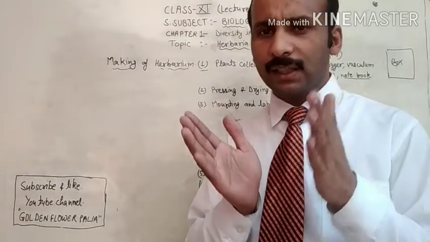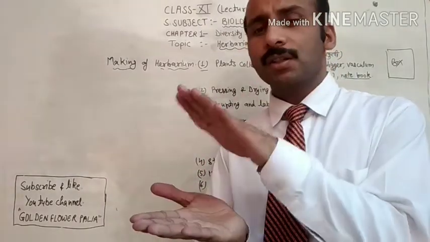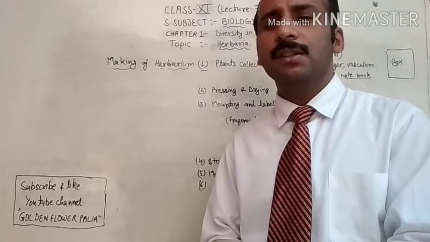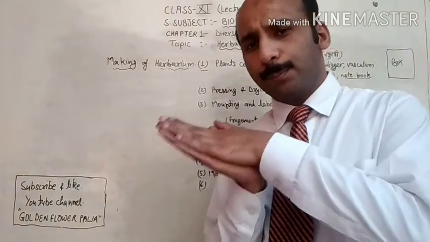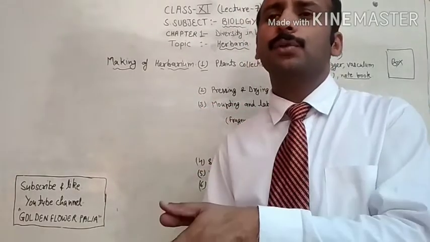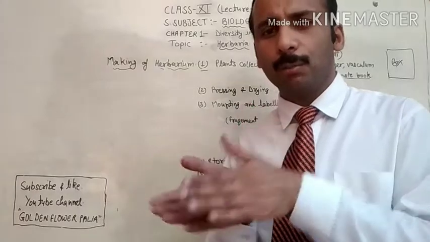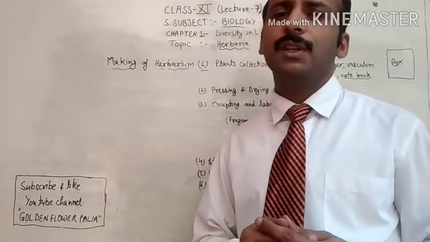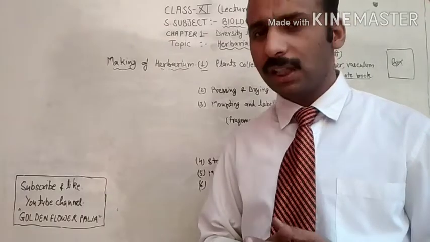Otherwise you can take the newspaper, and from both sides the specimen should be covered with blotting paper. This is called pressing. For the drying, you have to keep that specimen in the books, or you can dry that specimen with the help of artificial heat.